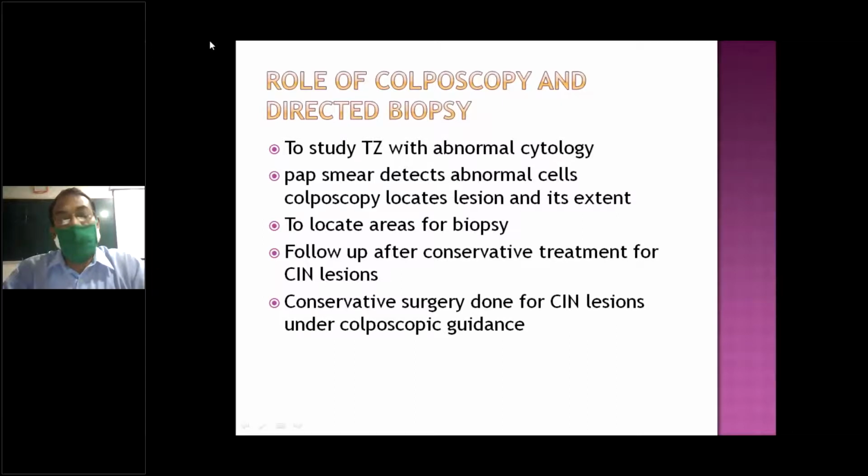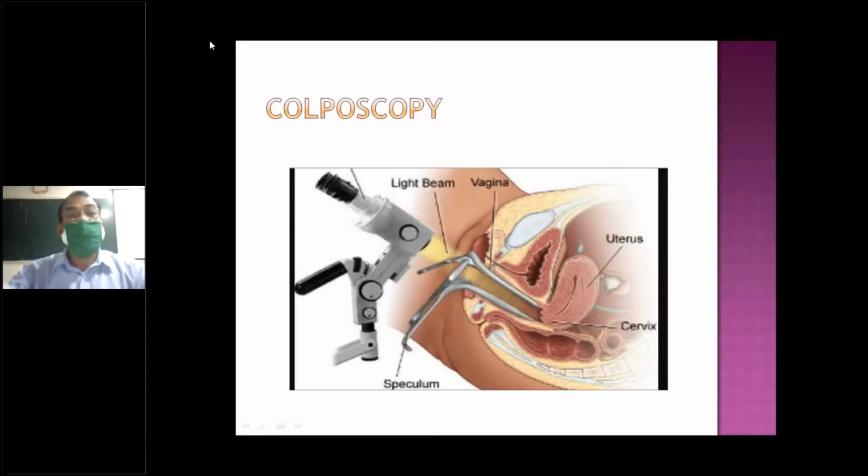That is called the lesion extension. So what we are seeing is the epithelium; that is colposcopy. We'll discuss what the indications of colposcopy are and what the findings of colposcopy are. We'll come back and discuss all these things. Colposcopy is nothing but magnification.